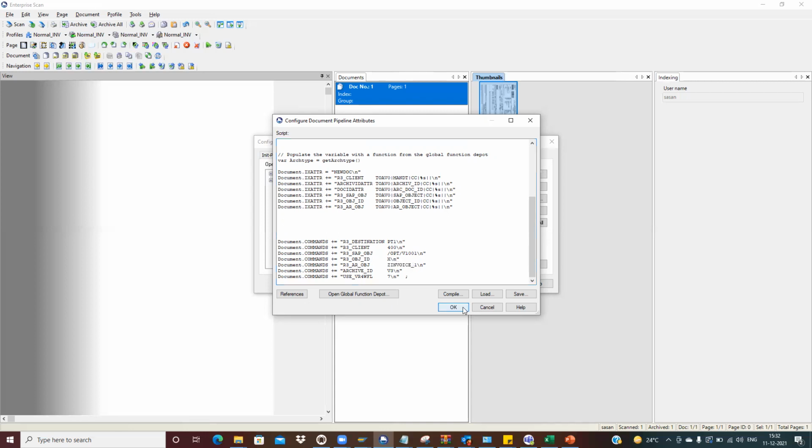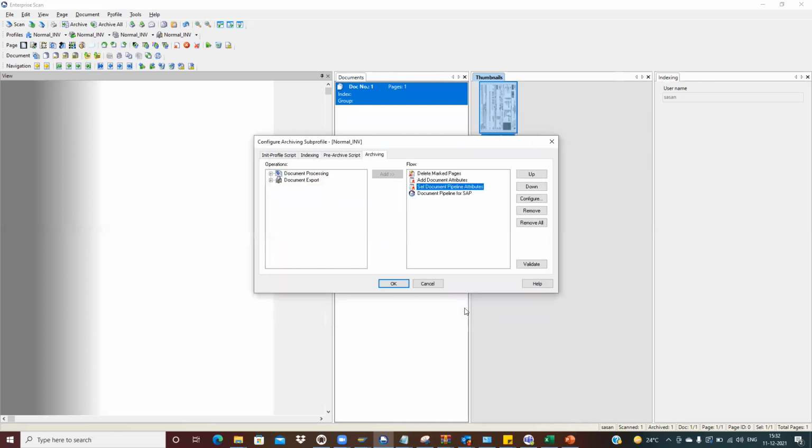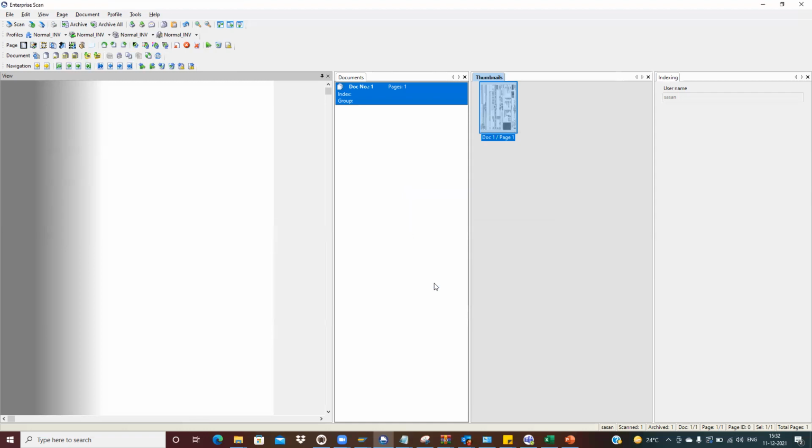But it differs on each system, right? Development is different, quality is different. So based on it, you have to put it accordingly, for development, for quality, for production. This is the way we can change it. So this is the Enterprise Scan. This is also an OpenText tool product. Here we can do the scanning and all.